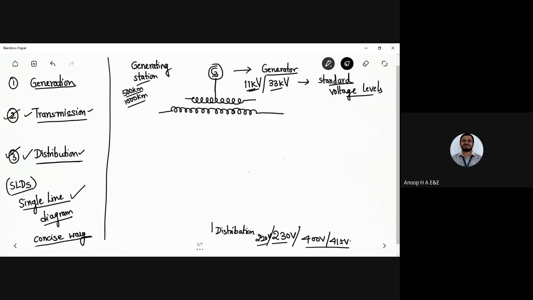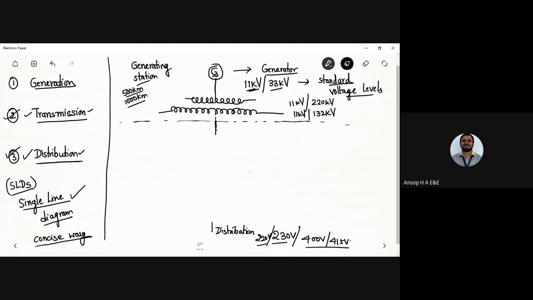Now, this is the transformer. It is a static electrical AC device, AC equipment, which will be operating at 11 kilovolt. It should be stepped up to 220 kilovolt, or certainly less than that, we could have 132 kilovolt. So I can have different values of standard voltage levels depending on the single line diagram. I'm giving you the standard levels of voltages here. This part is entirely related to the generating station end, or the generation end.